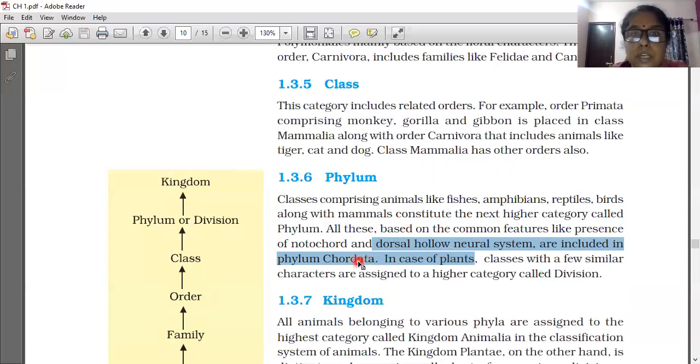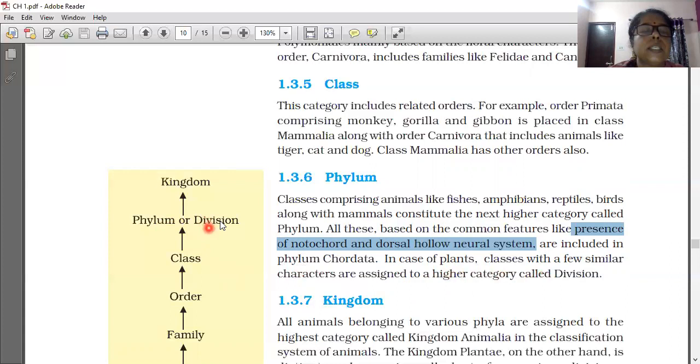So here one question will arise: which are the two characteristics of phylum Chordata? Presence of notochord and dorsal hollow neural system. Presence of notochord and dorsal hollow neural system are the common features of organisms included in phylum Chordata. In case of plants, classes with a few similar characters are assigned to a higher category called division.